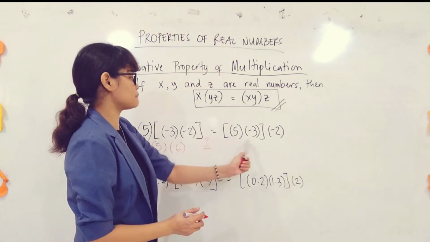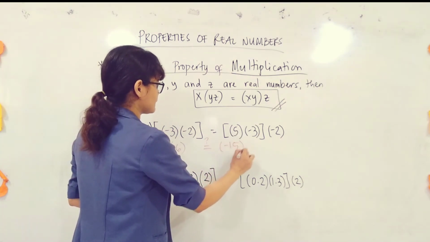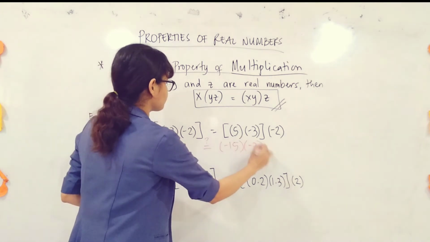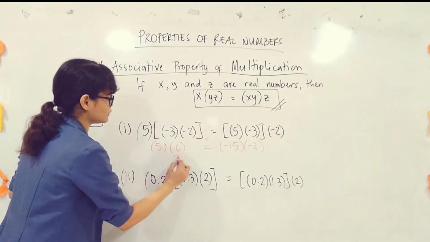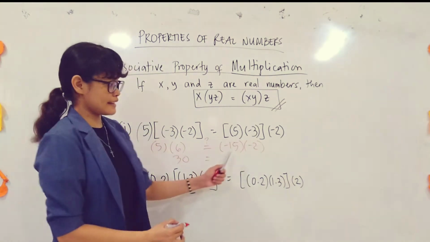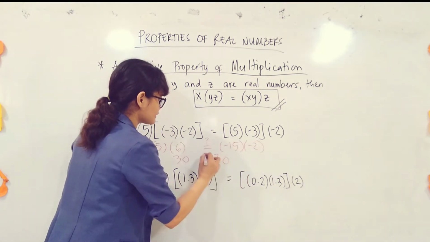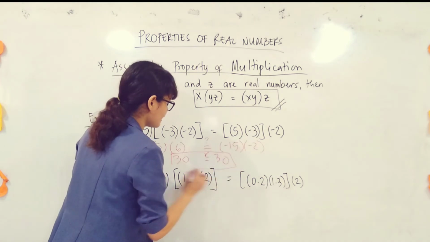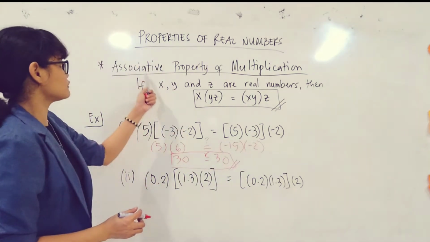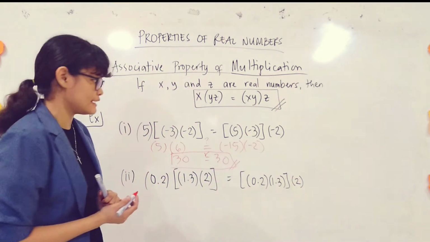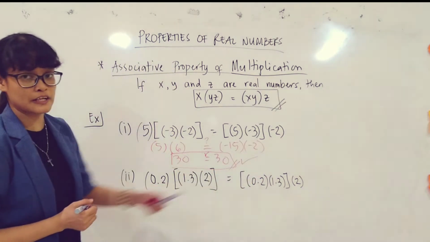You have 5 times negative 3, that is equal to negative 15 times negative 2. Okay, so 5 times 6 is equal to 30. And negative 15 and negative 2 apparently is also equal to 30. And again, yun ang law ni associative property of multiplication. So this is a true statement.